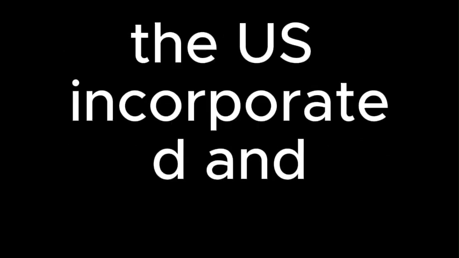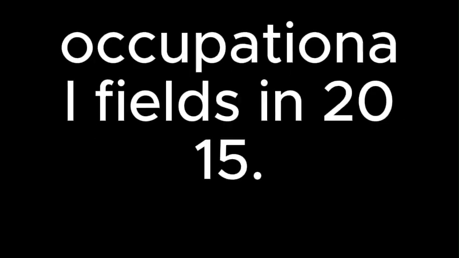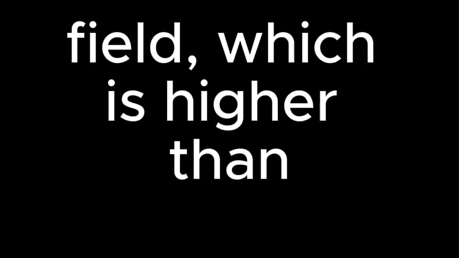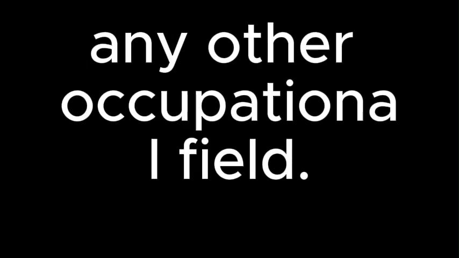Explanation: choice D is the best answer because it most effectively uses data from the table to complete the text. The text discusses self-employed workers in the US, and the table shows the US incorporated and unincorporated self-employment rates in 4 occupational fields in 2015. According to the table, the incorporated self-employment rate was 8.9% for the management, business, and financial services occupational field, which is higher than the incorporated self-employment rate shown for any other occupational field.